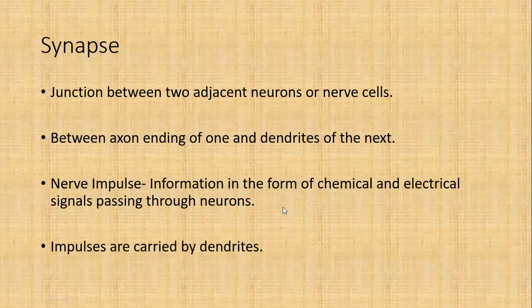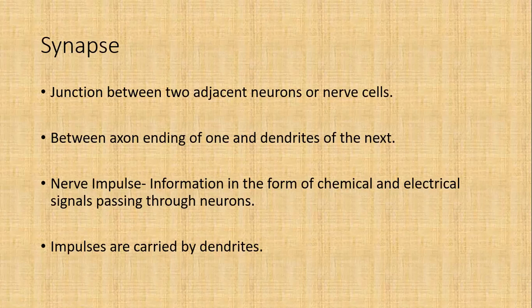How a nerve impulse is generated or transferred there: certain chemicals are secreted over there, and those chemicals are responsible for the generation of the electrical signal passing through the neuron.